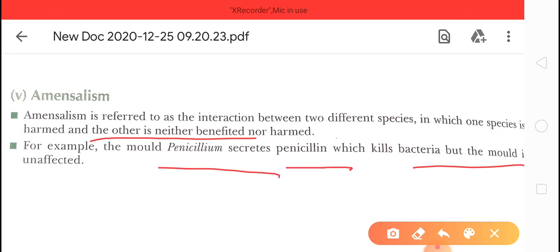So the mold, the fungus Penicillium, secretes penicillin, and this penicillin kills the bacteria, but the mold will be unaffected. Clear about this, children?